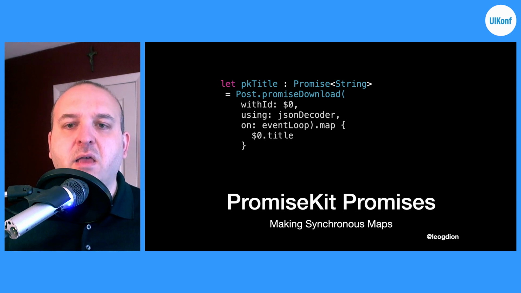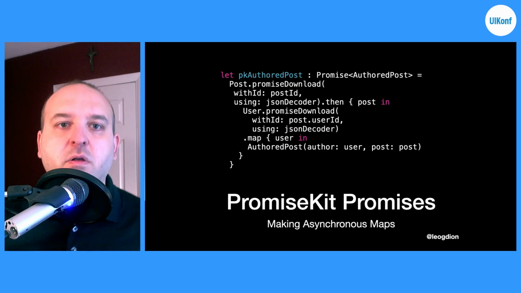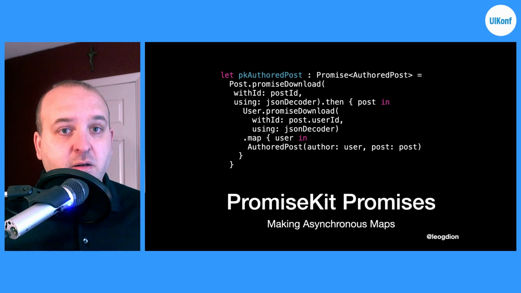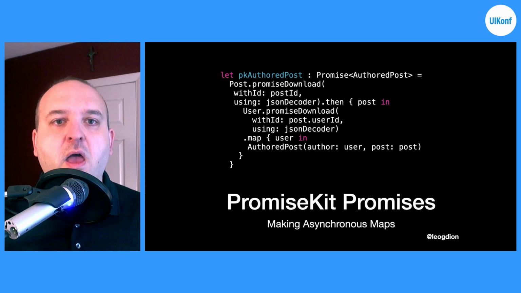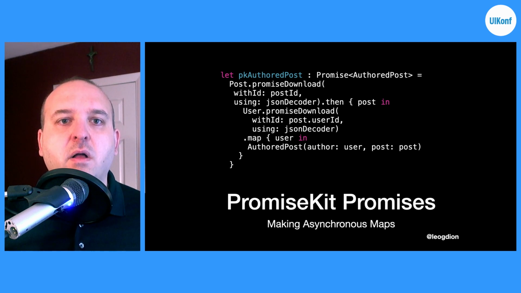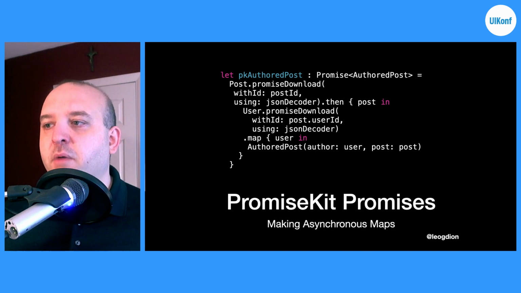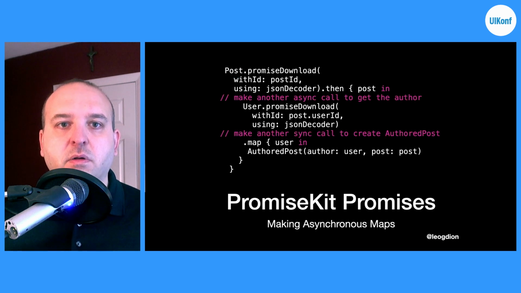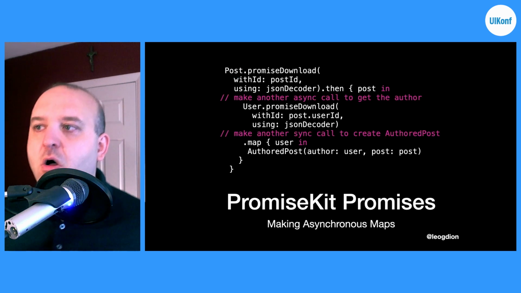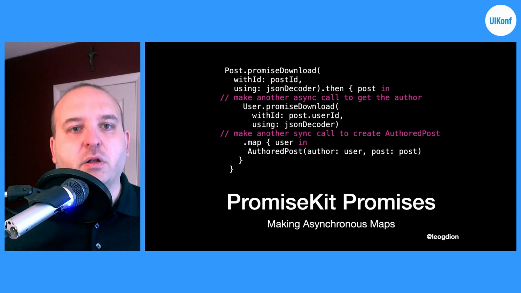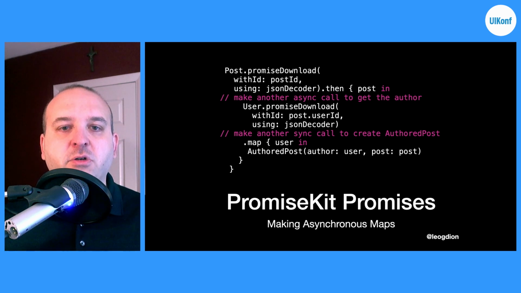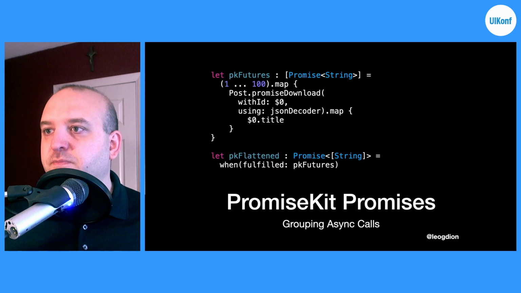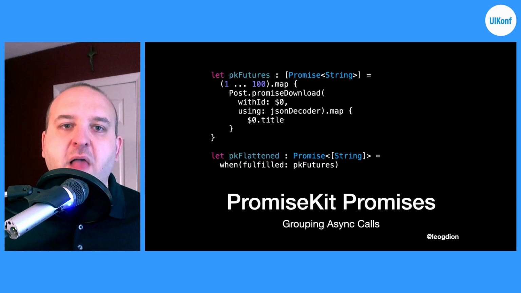If we want to do an asynchronous map, where we want to convert something asynchronously, such as getting the author of a post, we call then. So then takes in a post, and we take the user ID and download the user, and then call map to convert that user that we get into an authored post. Again, we make another asynchronous call within our then, and then make a synchronous call to convert that user into an authored post. Here's an example where we're flattening again.